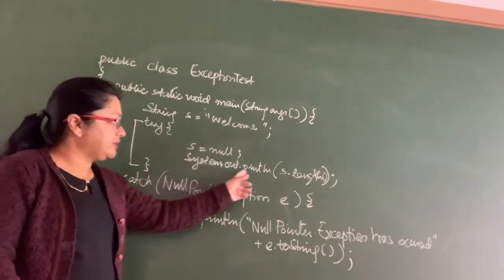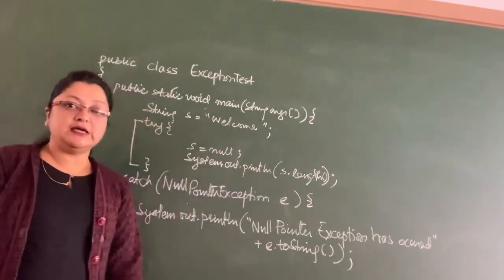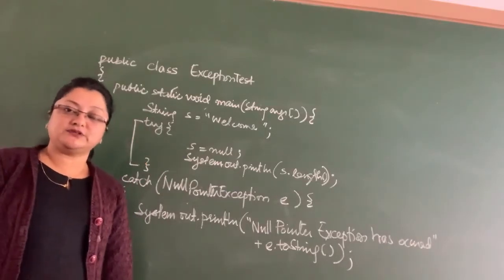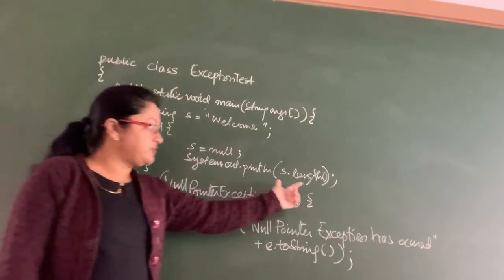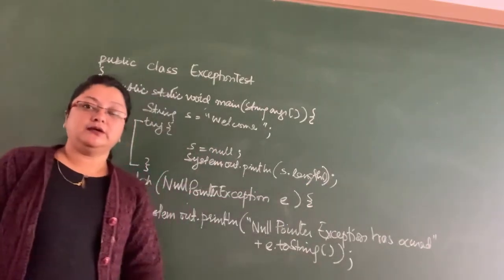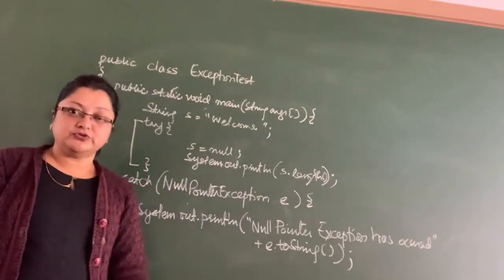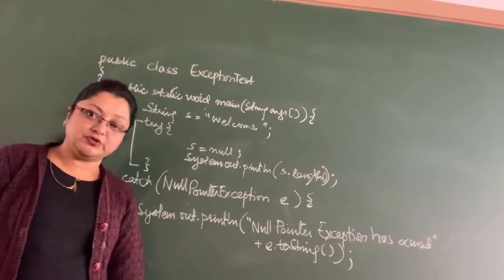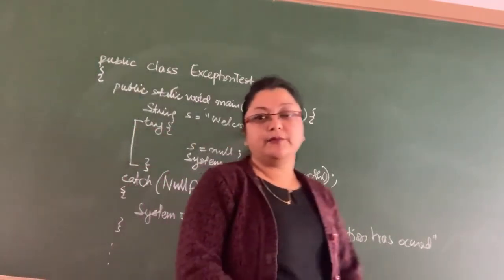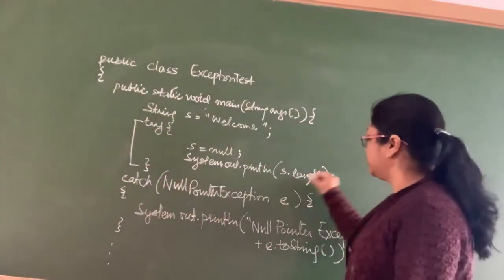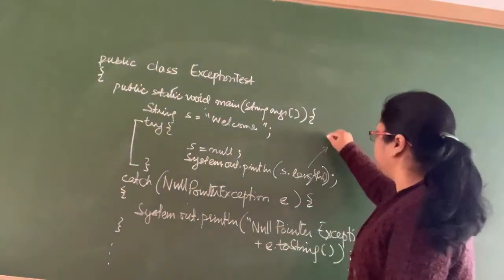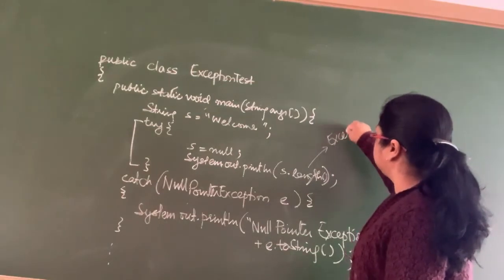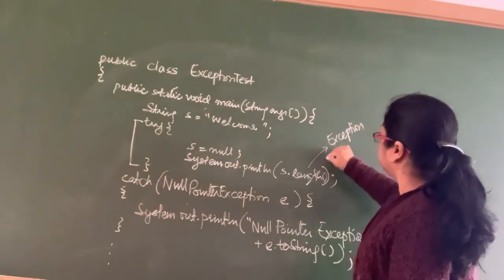And then here we are printing the value of s.length, the length of the string. Now s is not assigned any memory. So when we try to access s.length, it cannot give you any answer. In that case, it throws an exception which is known as the NullPointerException. This is where the exception occurs.